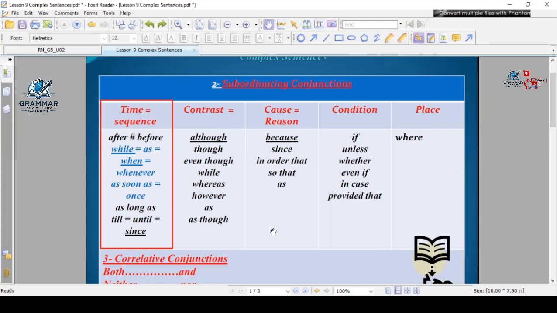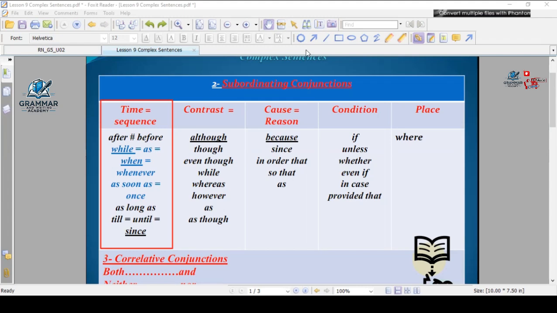After, before, while, as, whenever, as soon as, once, as long as, until, till, since.